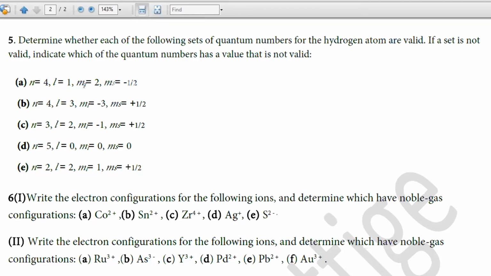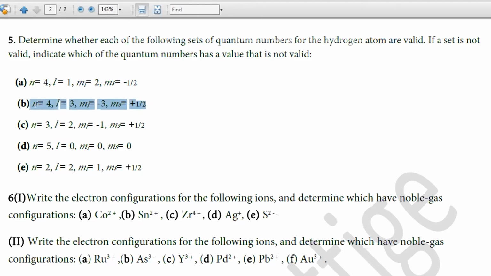Then B. The first one is incorrect, that is not a valid set of quantum numbers. The value which is not valid is ml = 2, this is not possible. Then B: n = 4, l = 3, that is correct. ml = -3, that is also correct. ms has 2 possible values, plus half or minus half. So this is a valid set of quantum numbers.